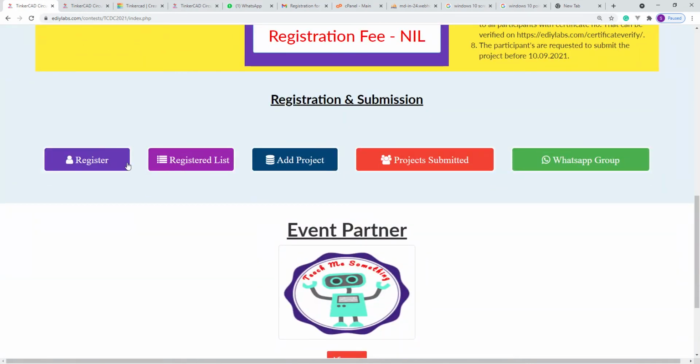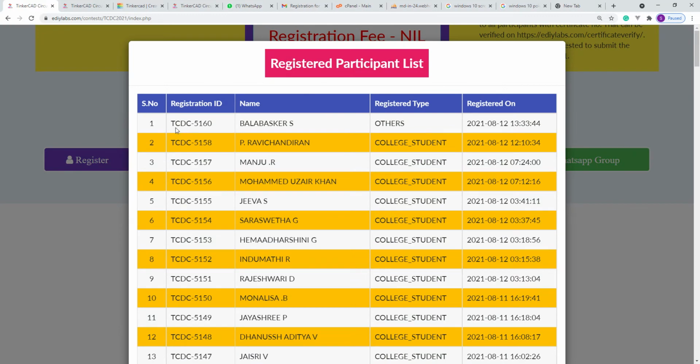After that, you go back to the screen, go to the bottom of the screen, and click register list. Here you can see your name if it is registered successfully. If that is done, then you have been automatically registered to the event. This is your registration ID, TCDC 5160, for this event.